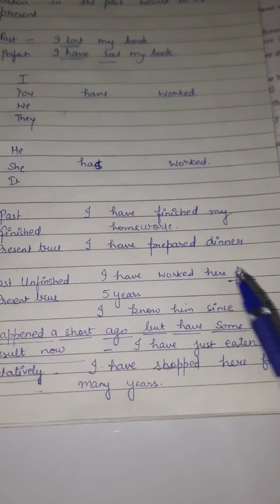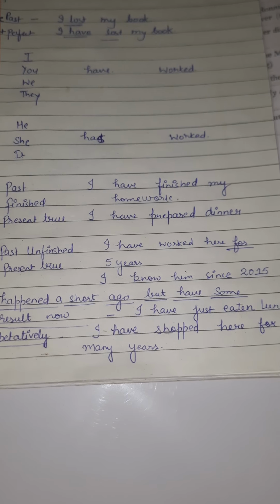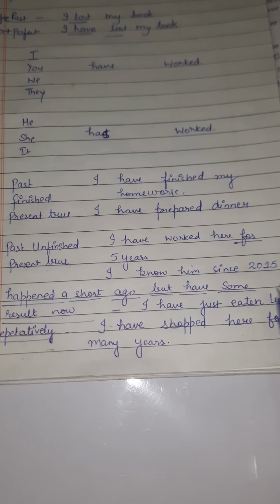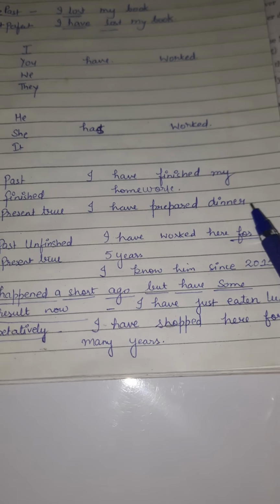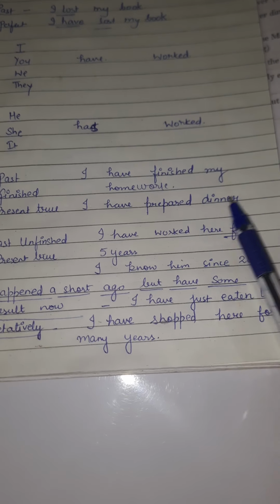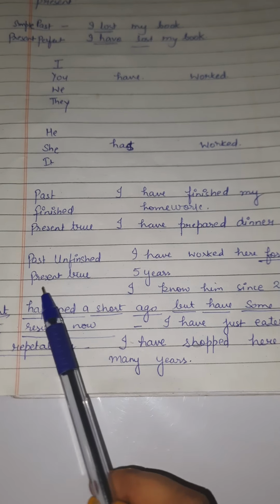When you say I prepared dinner, that doesn't show that right now you don't have to prepare dinner. But when you say I have prepared dinner, you are telling in the context of the present that you need not prepare any dinner as the dinner is ready.